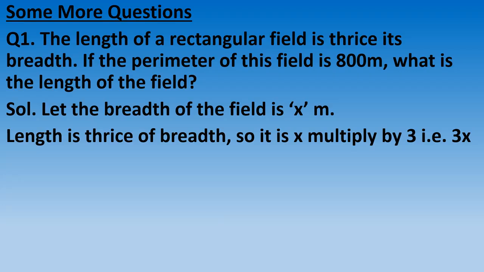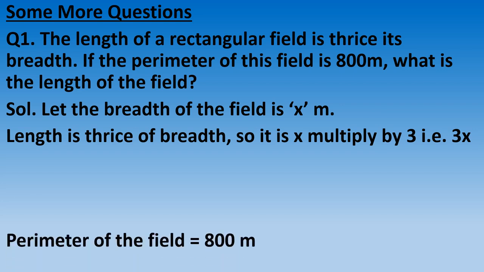Here the breadth is x, so we will multiply x by 3, and we will get 3x. Up to here it is clear? Breadth we have supposed x, so length is x multiplied by 3, 3x.